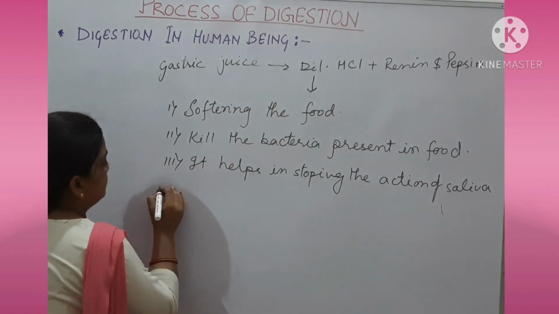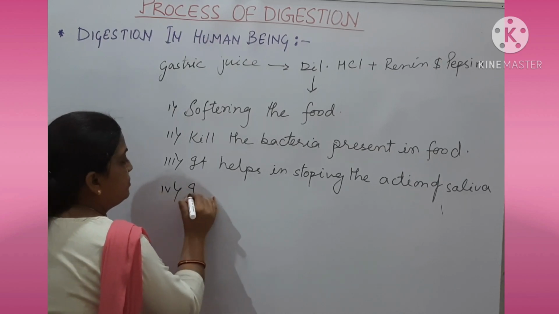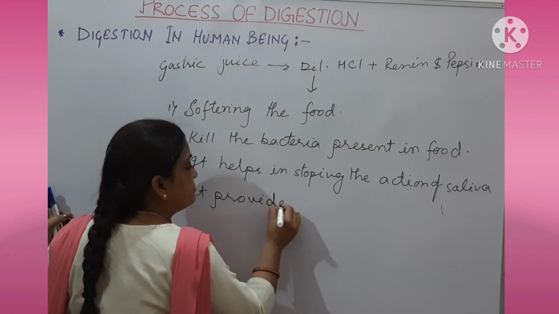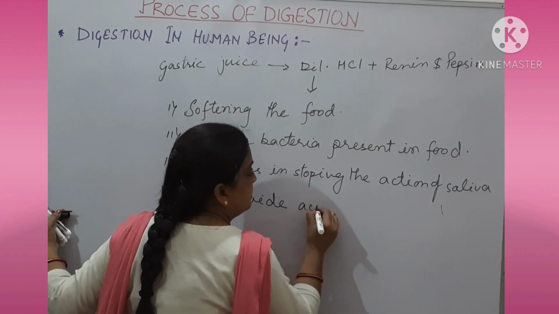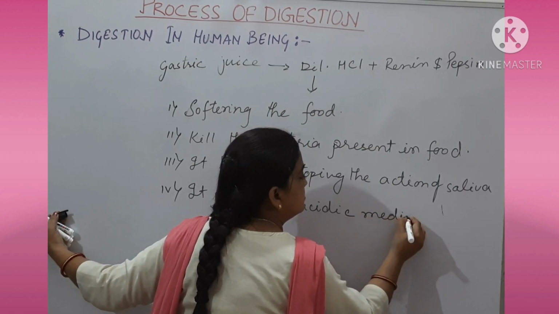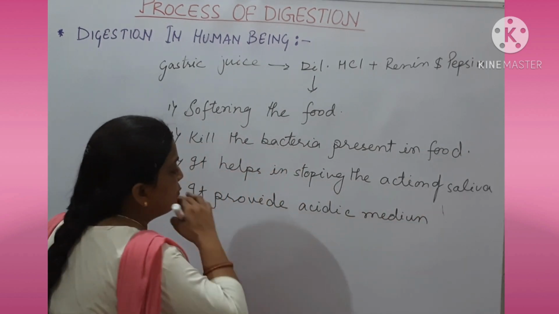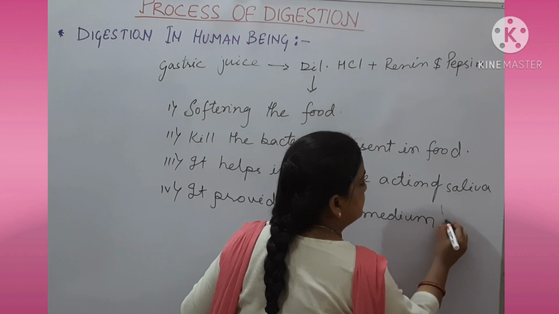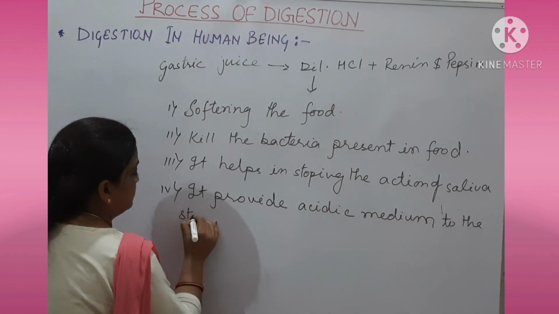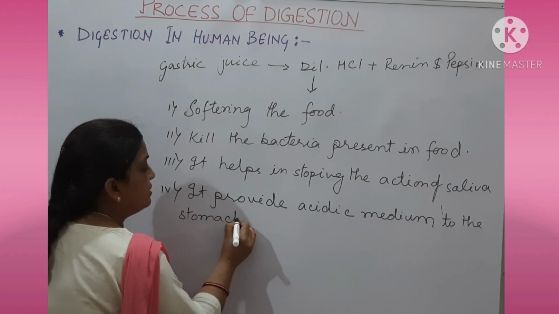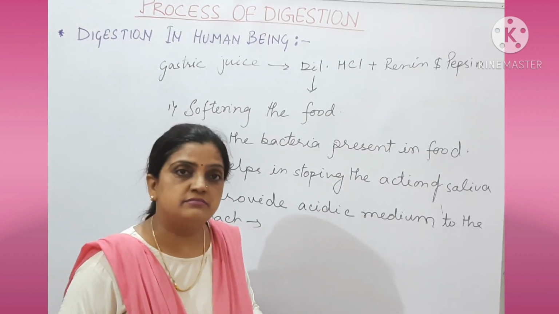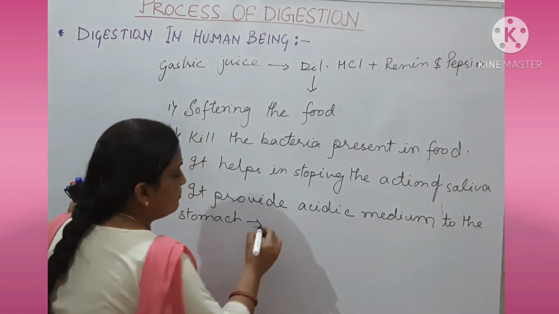And then it provides an acidic medium to the stomach. What is the purpose of it? If the stomach is becoming an acidic medium, then what is the purpose?